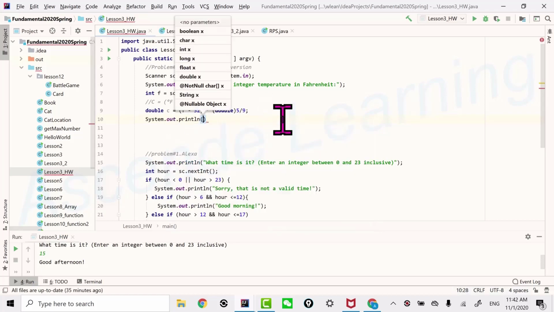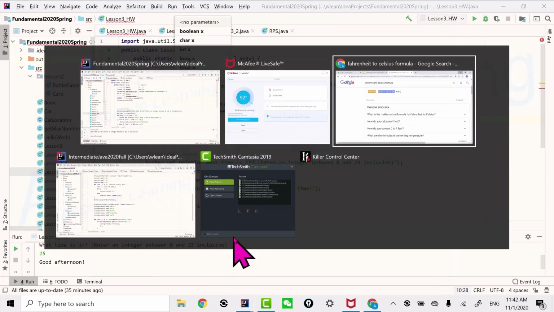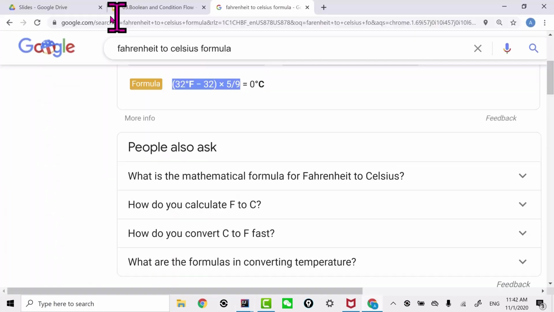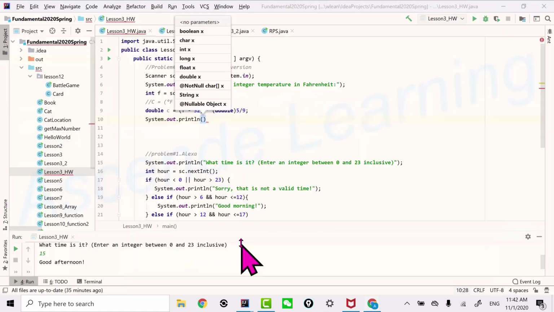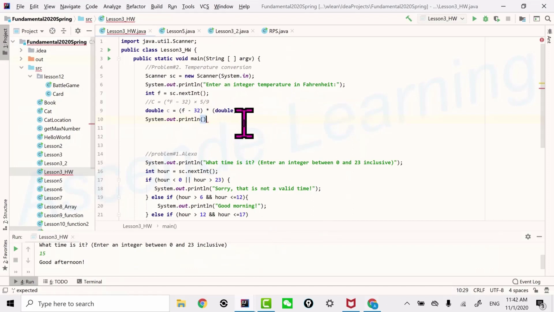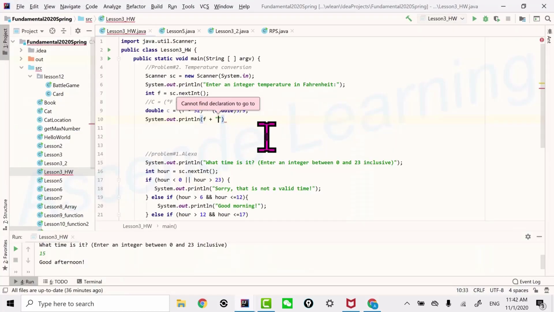I said that you should print out something nicely. Let's print this conversion. Try to say 30, whatever F is, so that will be the value of F. Add this special character, and you guys can copy that over.